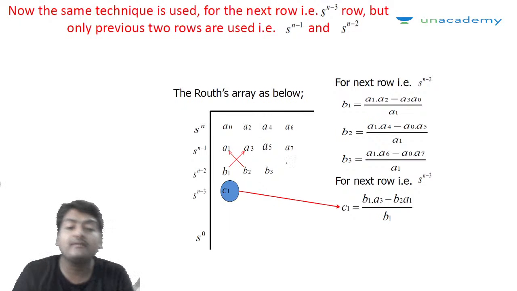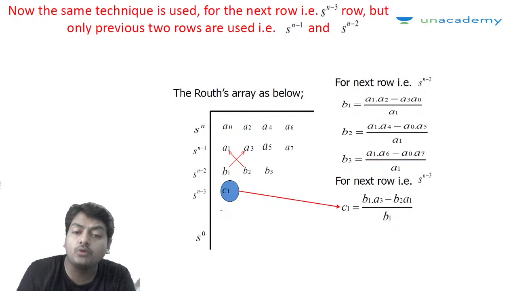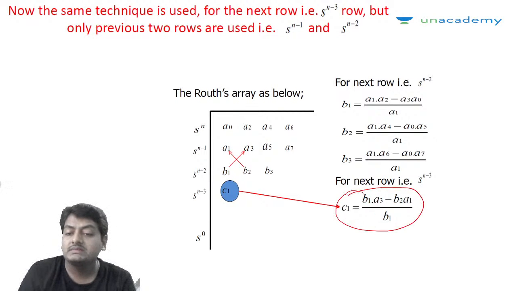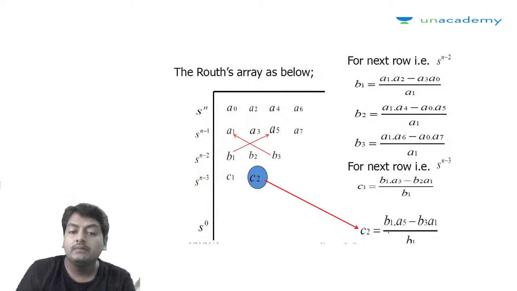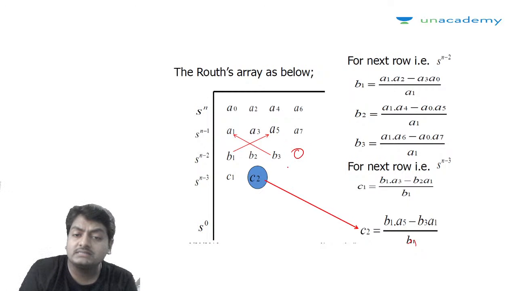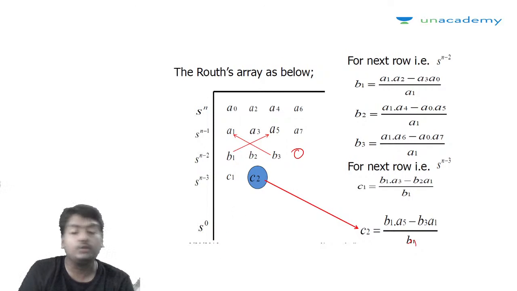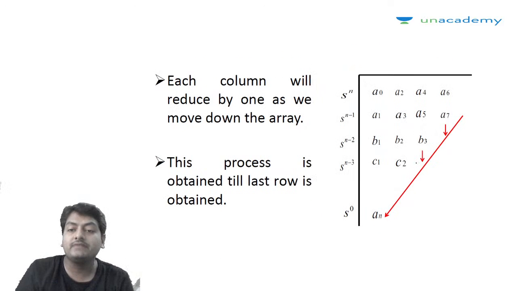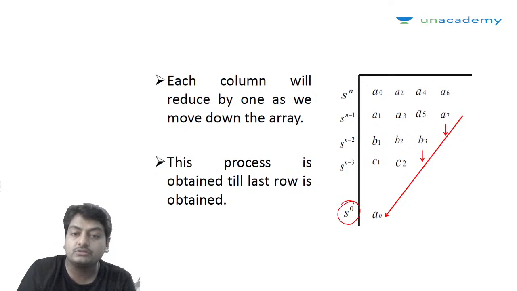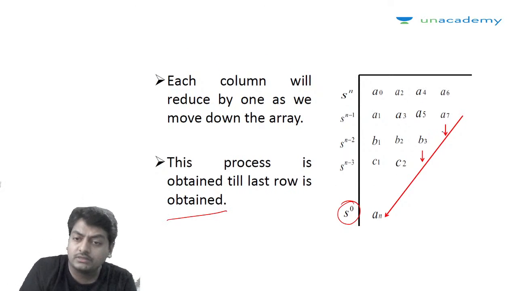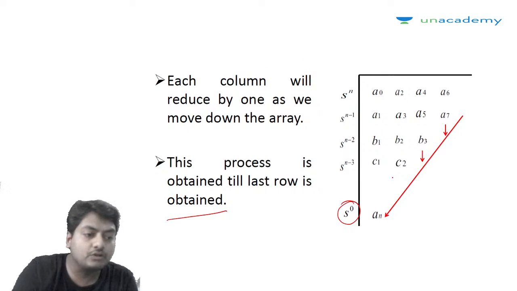Now b1, b2 and b3 are available, then we can compute the values of c1, c2 and so on. c1 will be (b1 a3 minus a1 b2) divided by b1. You can see that. Similarly, the value of c2 can be computed: (b1 a5 minus a1 b3) upon b1. Now this coefficient is not available, hence it will directly become the value of a7, and so on, the coefficients can be calculated. As we approach s to the power 0, the process is repeated till the last row is obtained. The number of coefficients reduces by 1 in each of the rows, right?